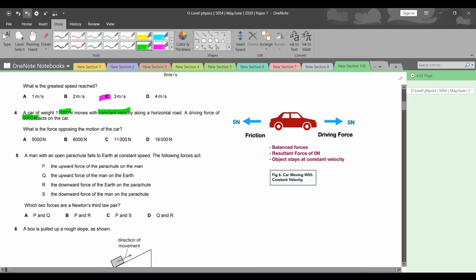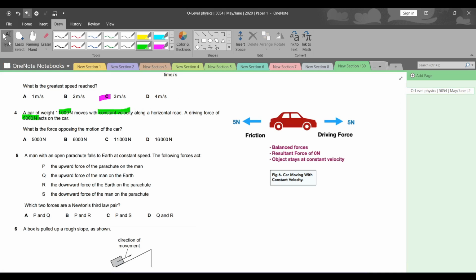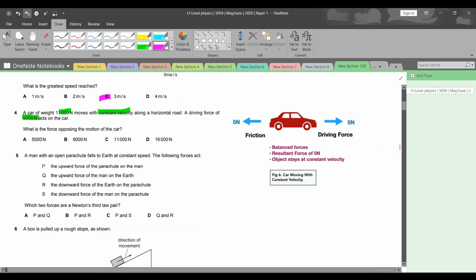And how do I assume that? That is because they have mentioned that the car has a constant velocity. Whenever an object is in constant velocity, the forward force is always equal to the backward force. ठीक है ना? क्योंकि अगर इसके पास एक resultant force होता, what would happen is that the car would decelerate or accelerate. समझ आ गई? So the resultant force is of course zero, and the object stays in constant velocity. The forces are balanced out. So a driving force of 5,000 Newton, that means that the frictional plus the air resistance is equal to 5,000 Newton as well, which is the backward force.